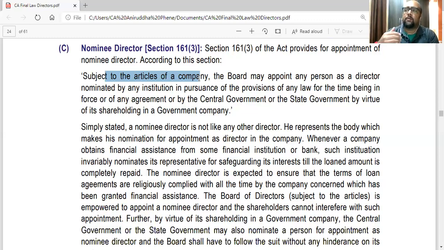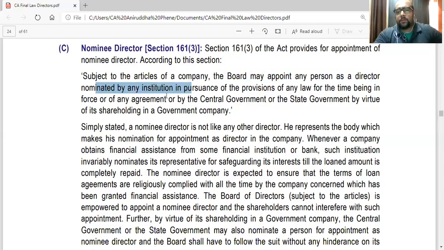Okay. So the language sounds like the bank is appointing a member on the board. No, they can only recommend. The appointment will be done by the board themselves, because this Section 161 gives the power to the board. In all these cases, you can see the board has the power, again subject to the articles. The board may appoint any person as a director nominated by... so they can only nominate. Nomination and appointment are different. The board may appoint any person as a director nominated by any institution.